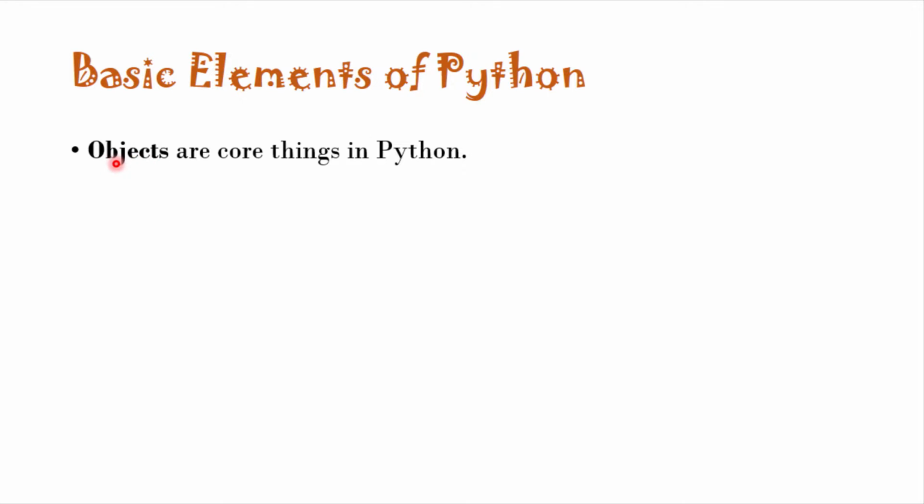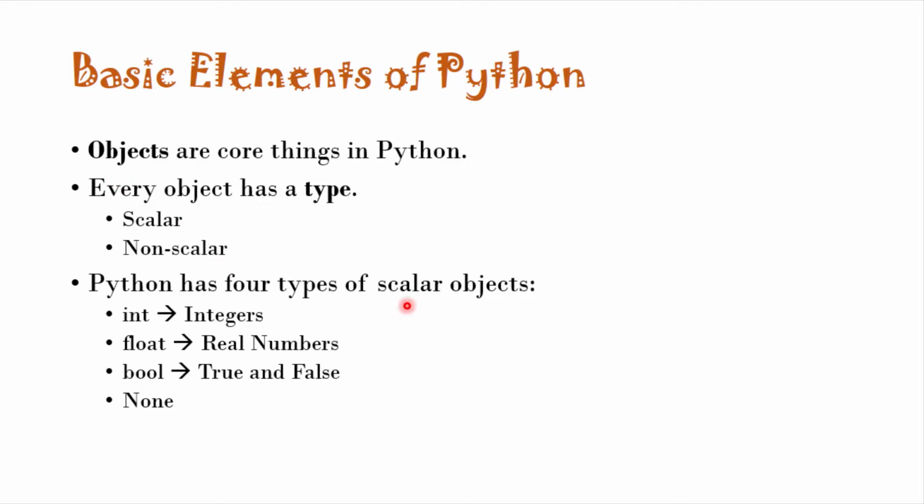In Python, objects are core things. Each object has a type that determines what kind of operations or what kind of things you can do on an object. Objects can be scalar or non-scalar. You can think of a scalar object as an indivisible object, whereas non-scalar objects have some kind of structure. For example, a string has a structure. We will see what strings are.